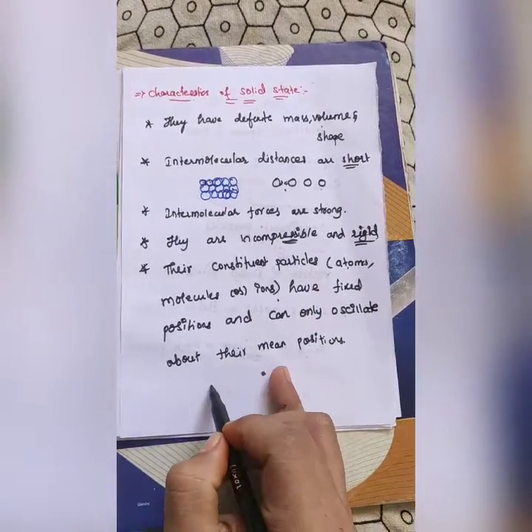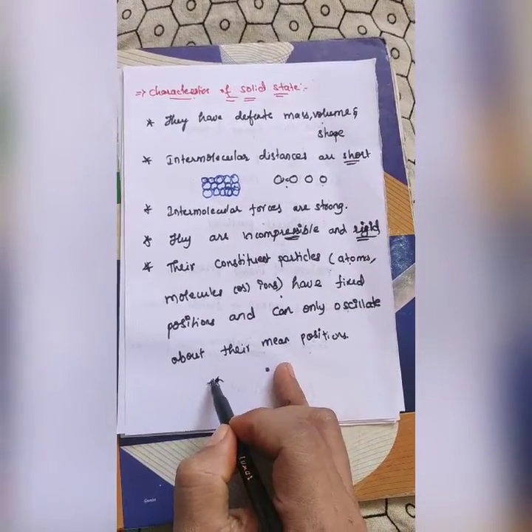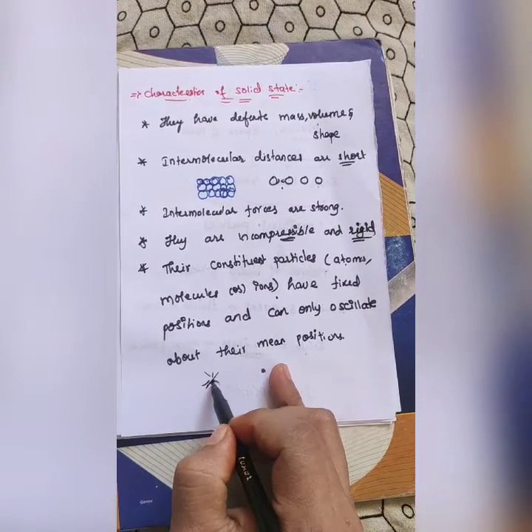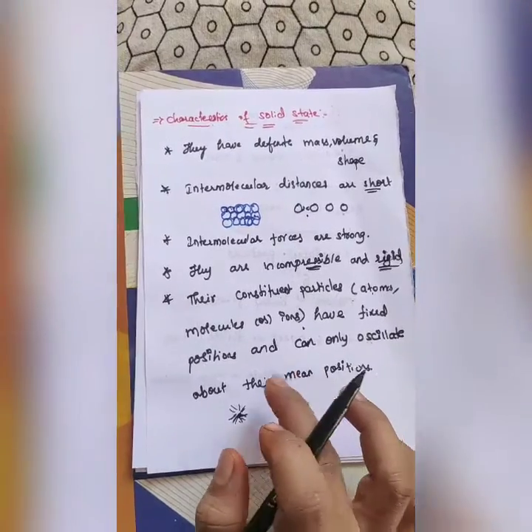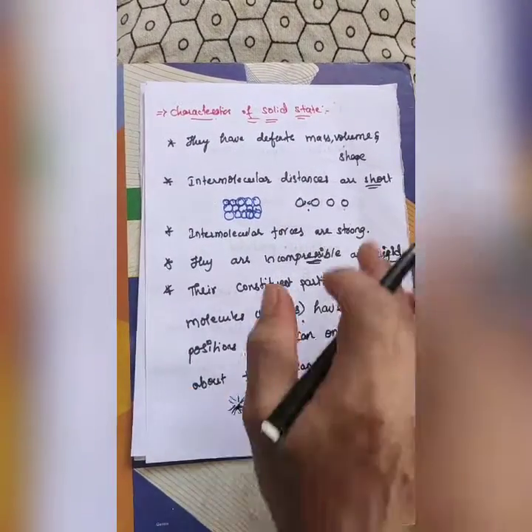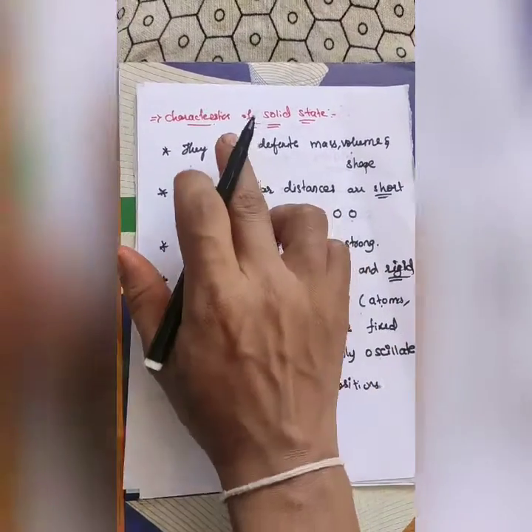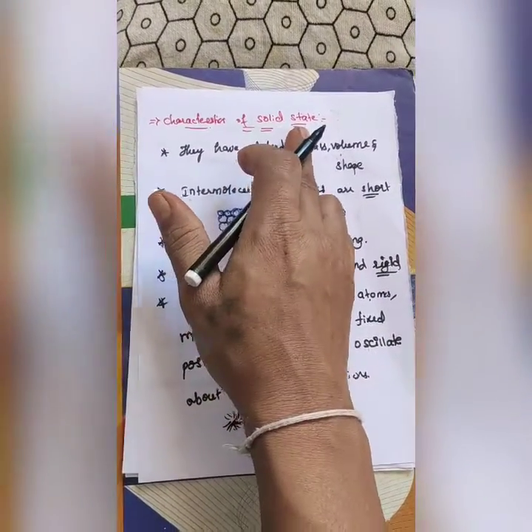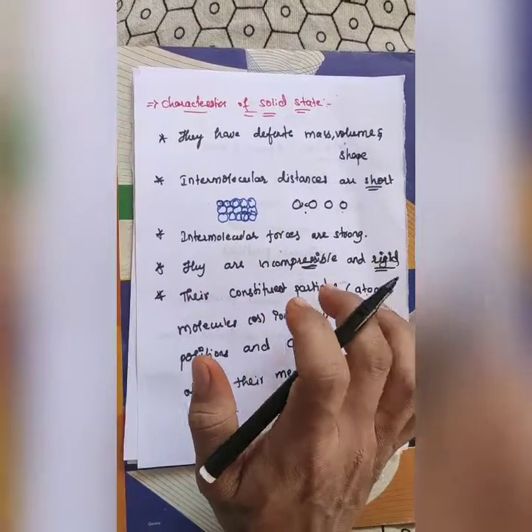Means if the molecule is present here, it can oscillate about its mean position only. So these are the characteristics of a solid state, and all these 5 characteristics are included in the characteristics of a solid state. It is important for usually a 2 marks question.